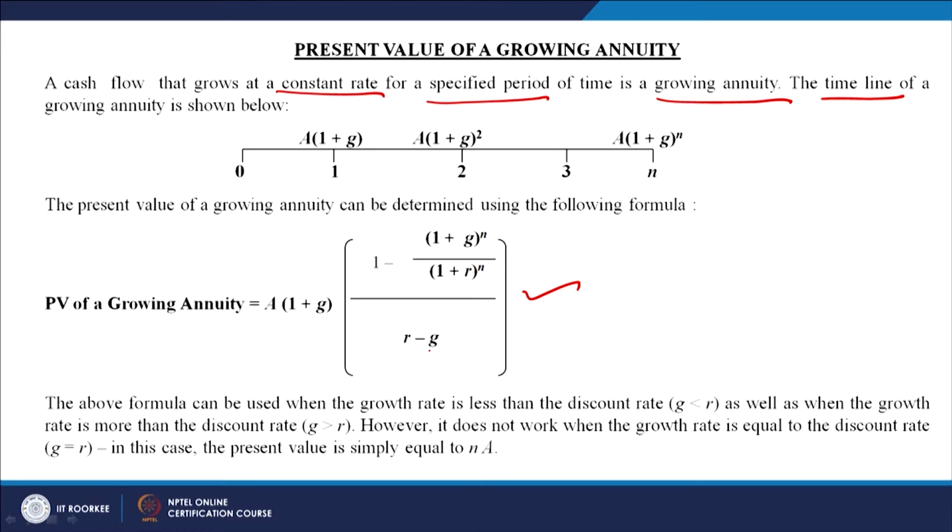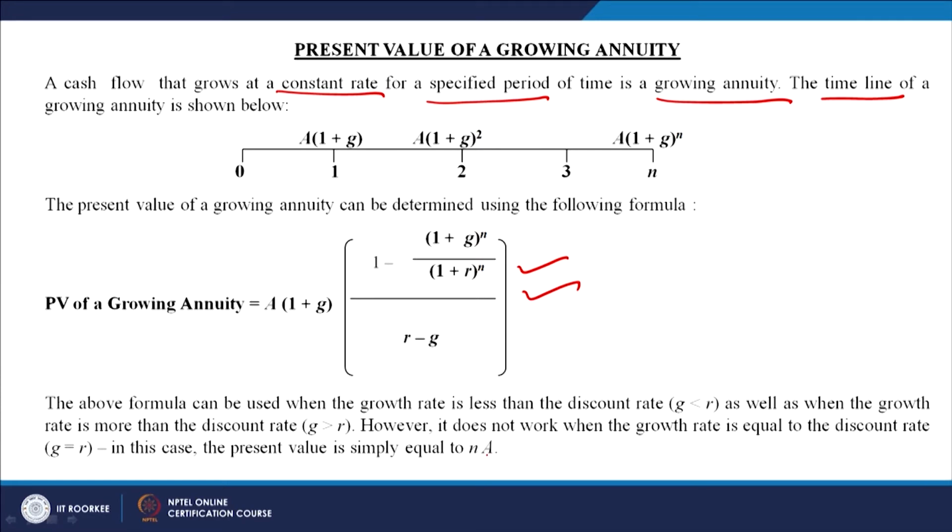So, this model is usable in case the growth rate is less than the discount rate, if G is lesser than R, or if G is more than R. When there is a difference between G and R, then this model is workable, this model is usable. But if G and R are equal, if there is no difference, in case G is equal to R, in that case the model will not be applicable, and in this case what will be the present value of that annuity?